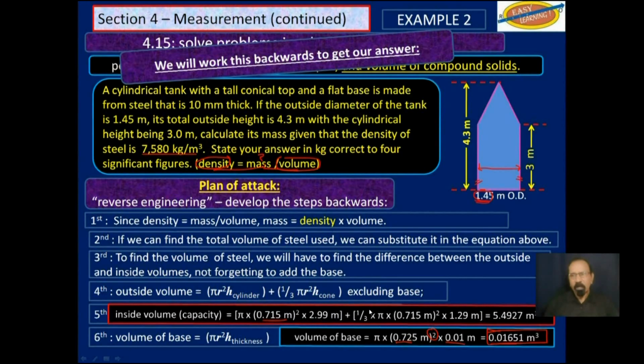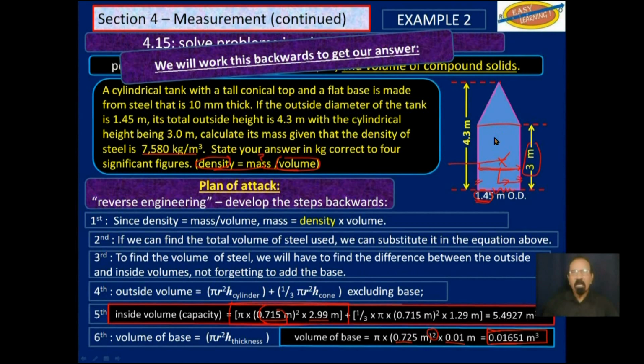And so you get 0.715 here as the radius, you square that. The height inside here, recall that we also have to subtract a centimeter from down here. So instead of it being 3 meters, it is now 2.99 meters. So that this here will give us the inside volume of the cylinder here.